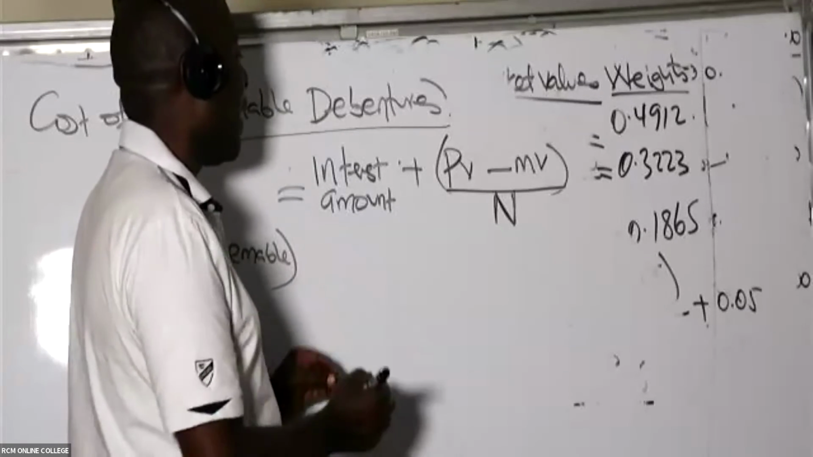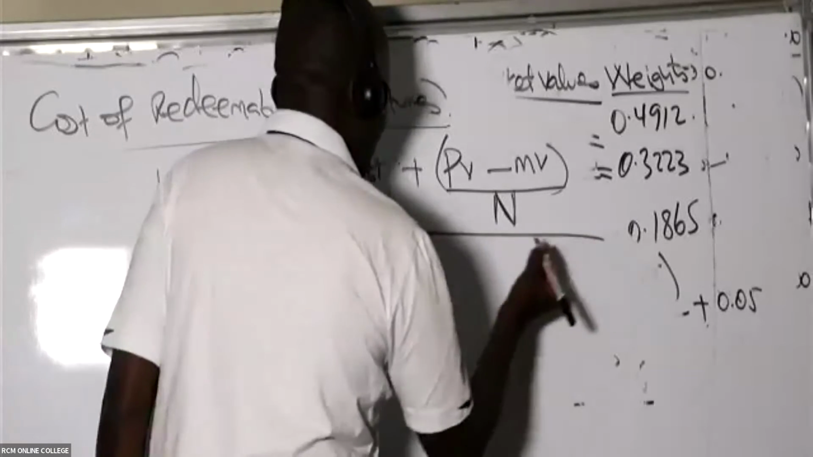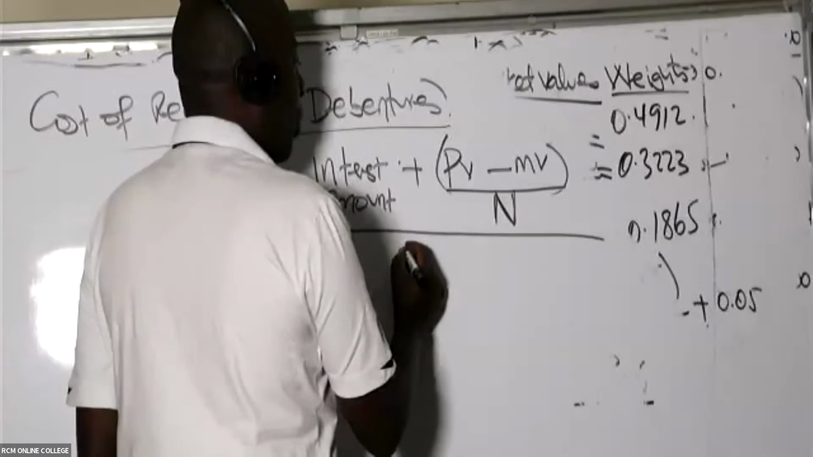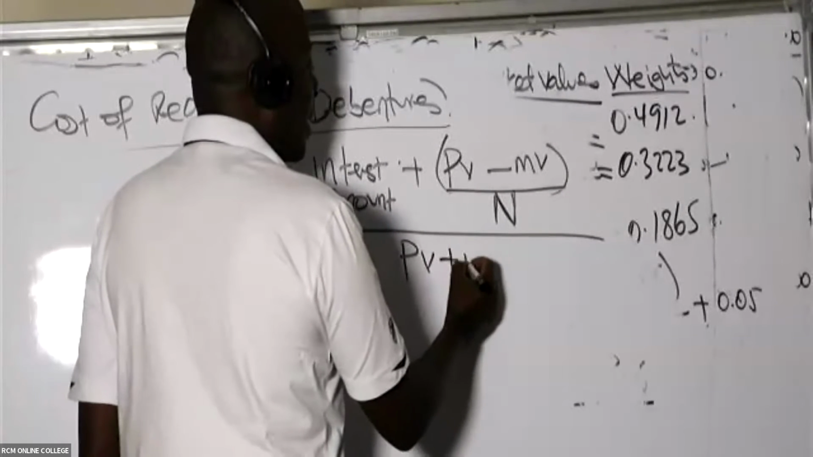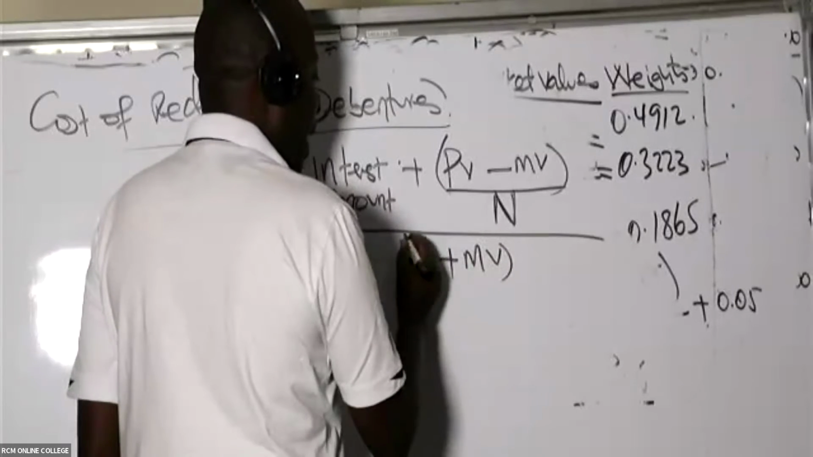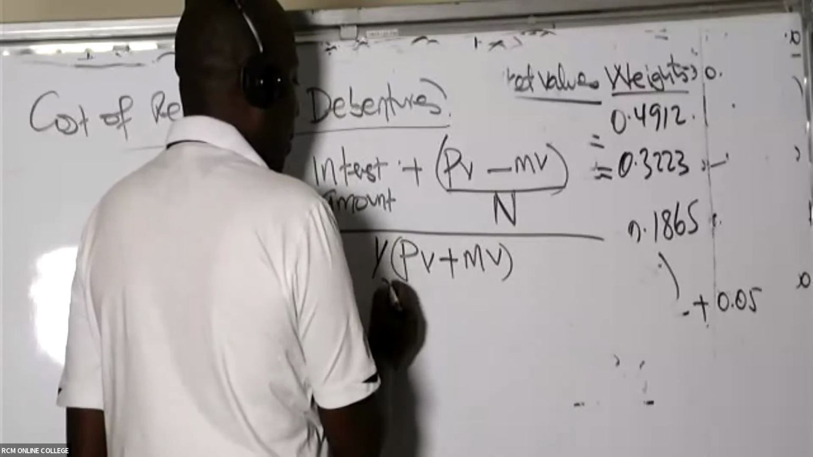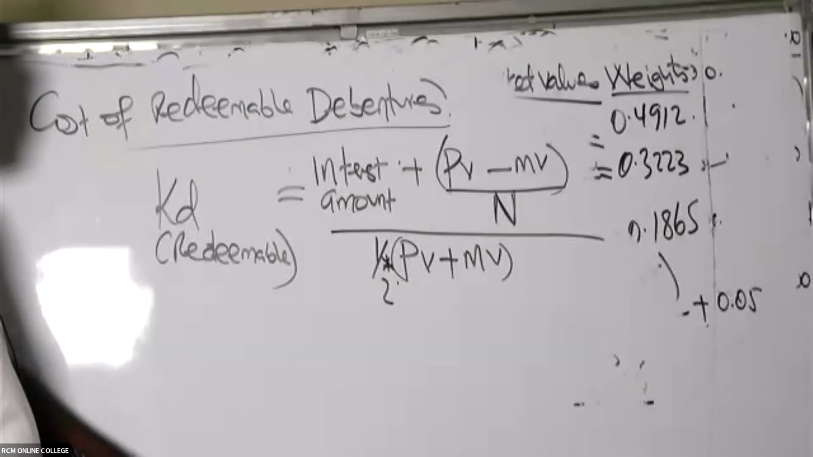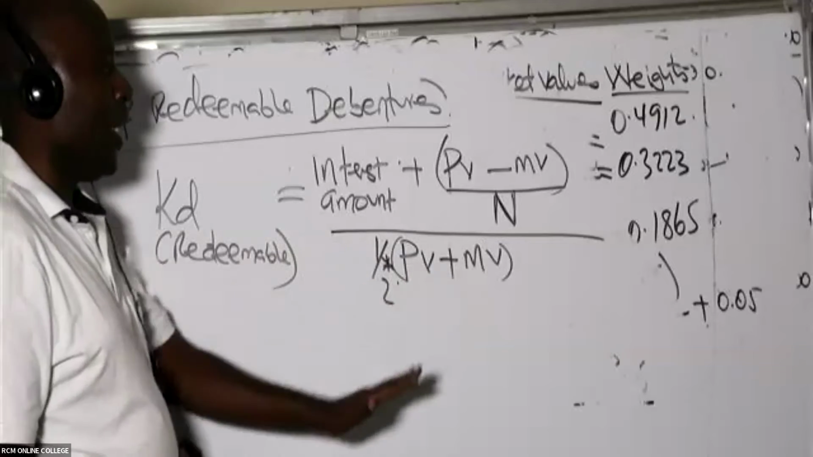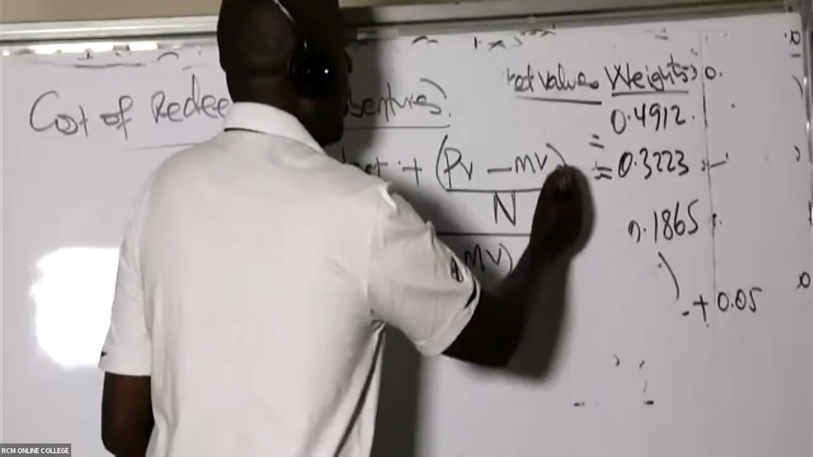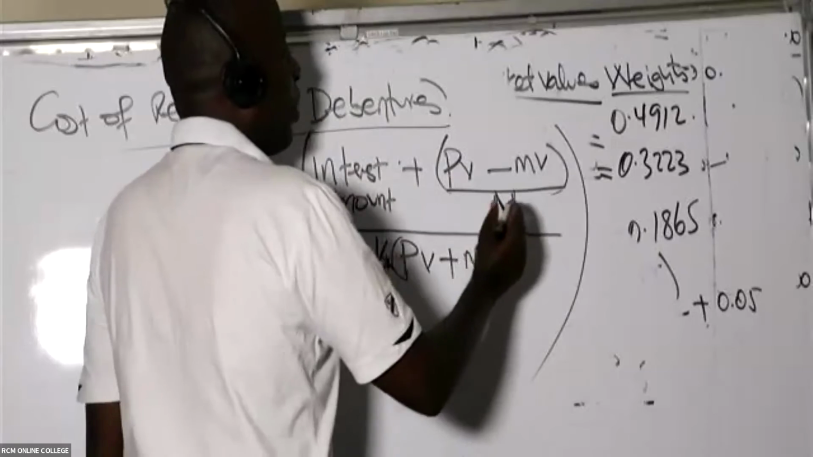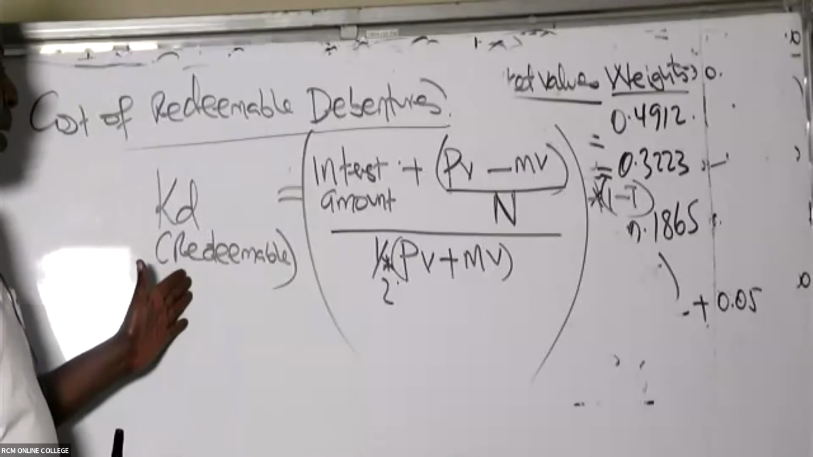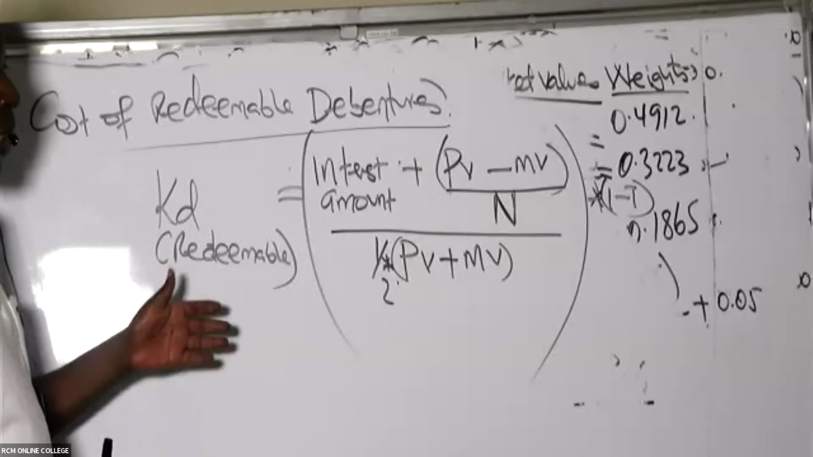Then, at the end of the day, I will divide this by the average. The average we are talking of is par value plus market value; whatever you get here, you divide by 2, or you multiply with a half upfront. Now, please listen. Whatever answer I get at the end, I'll have to deduct taxation. So the whole of this will be multiplied with 1 minus t, because remember, KD is allowable for tax.